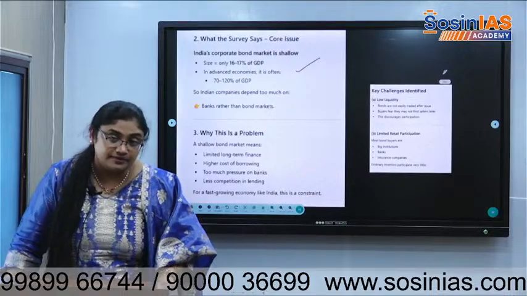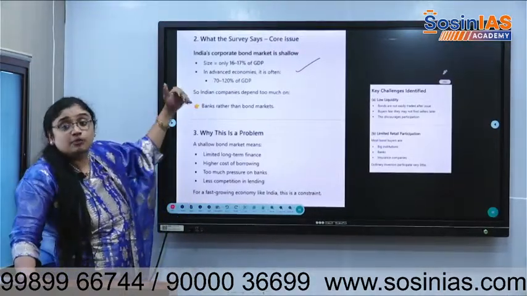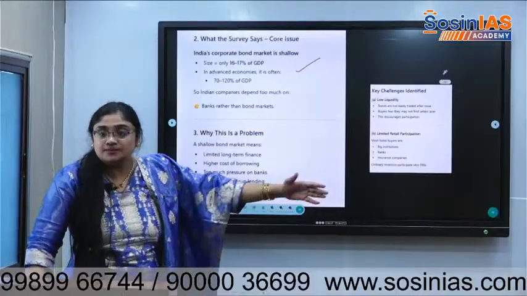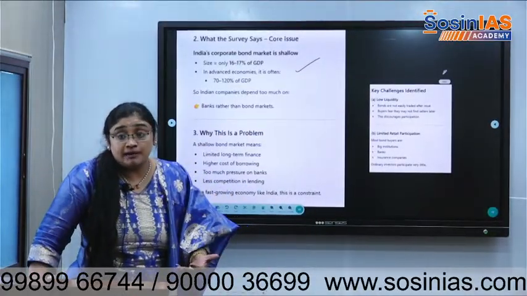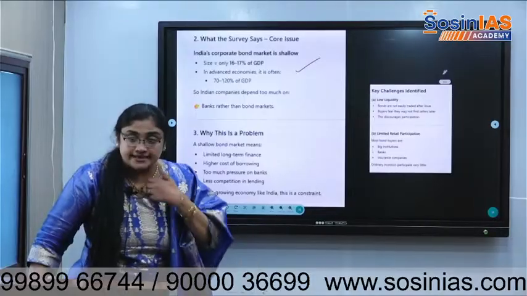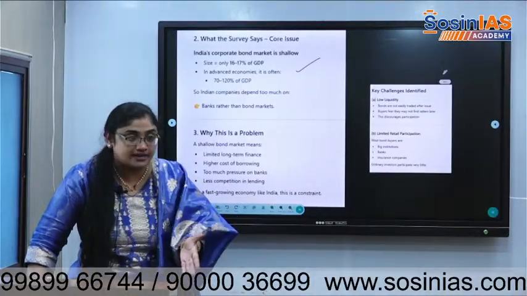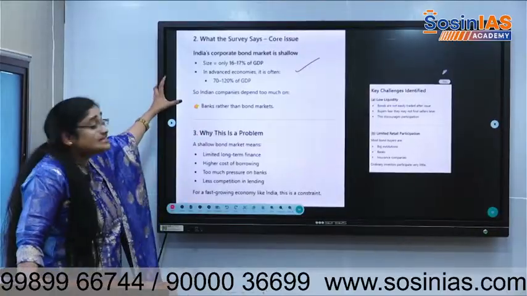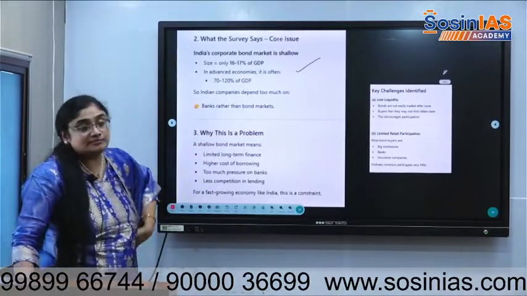They don't raise money by giving bonds. Corporates themselves can float bonds, rather than going to the primary market to issue shares. A bond is different from a stock, right? The size of this corporate bond market is 16 to 17% of GDP.